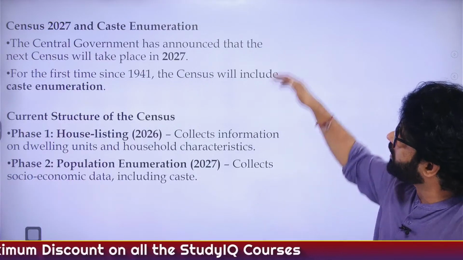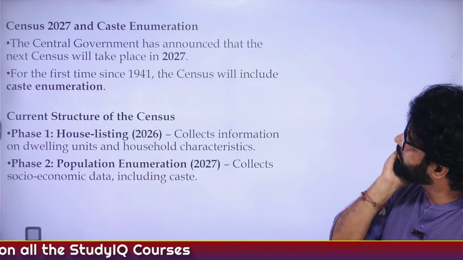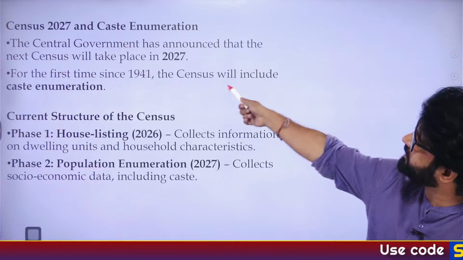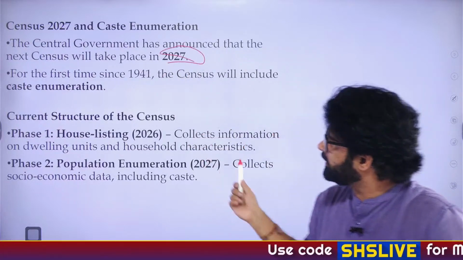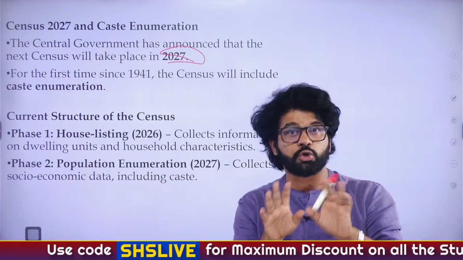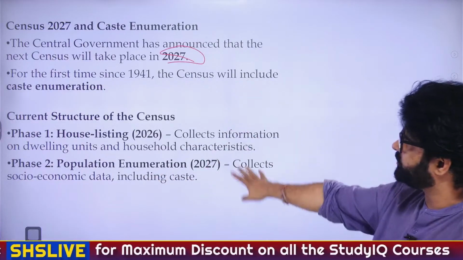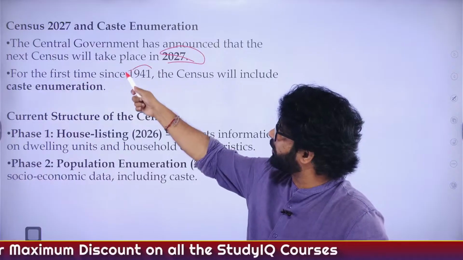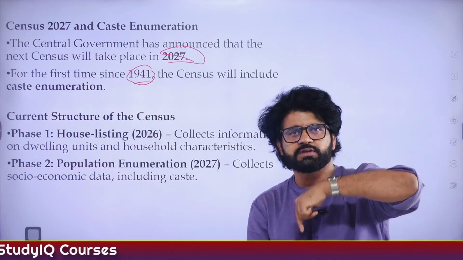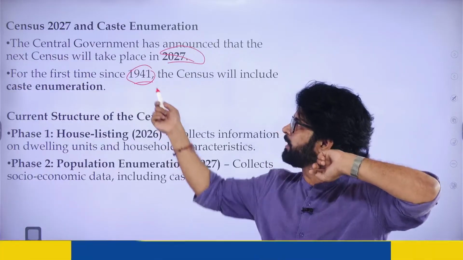Okay, sir. So now let's have a look at what this former Indian Statistical Service officer is saying. The central government has announced the next census will take place in 2027. Now, there are different ways in which the census will happen. These phases are important. We will solve some questions on it, so you have to pay attention. For the first time since 1941, this is again a tricky part. What we have just discussed, or we have discussed in the previous article.